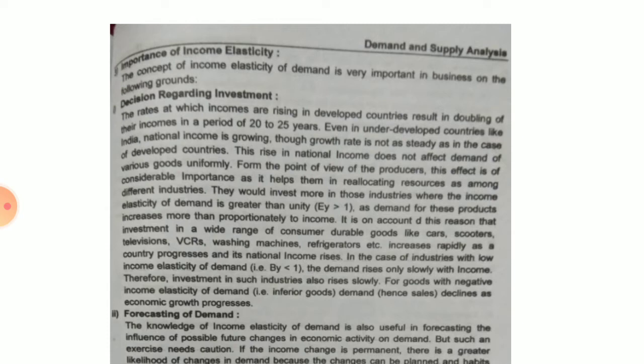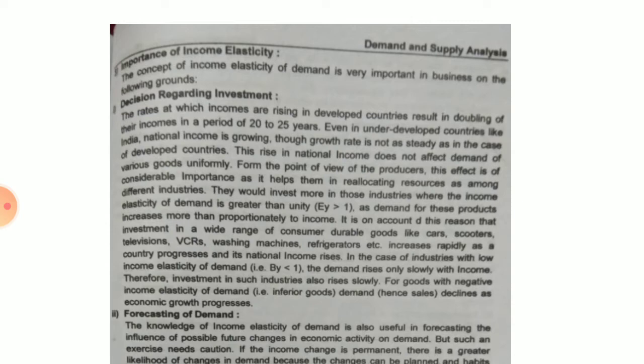They invest in industries whose income elasticity of demand is high. Which products will they invest in? Products whose demand is income elastic. For example, there is a wide range of consumer goods, for example cars and scooters, which are highly durable goods and are highly demanded when income is rapidly increasing in progressive countries as the national income rises.